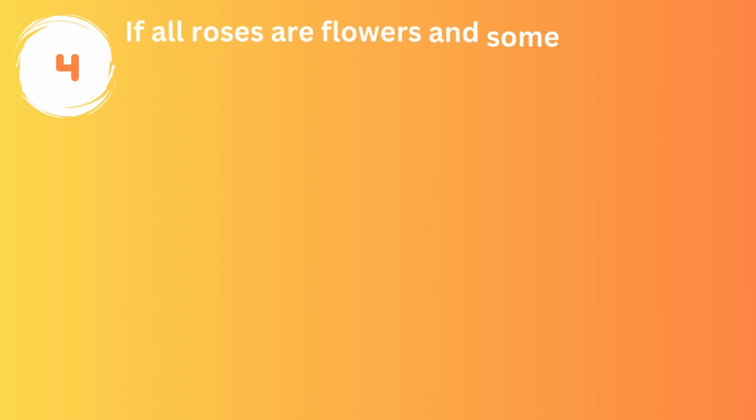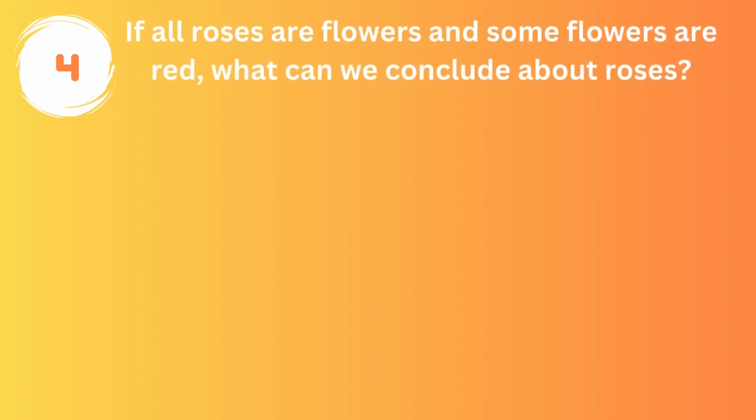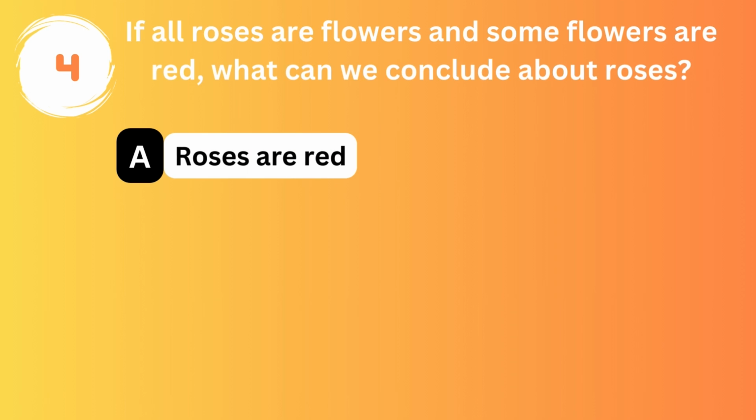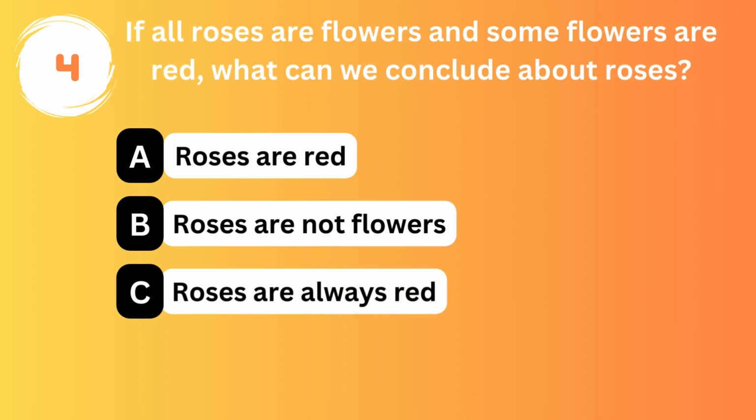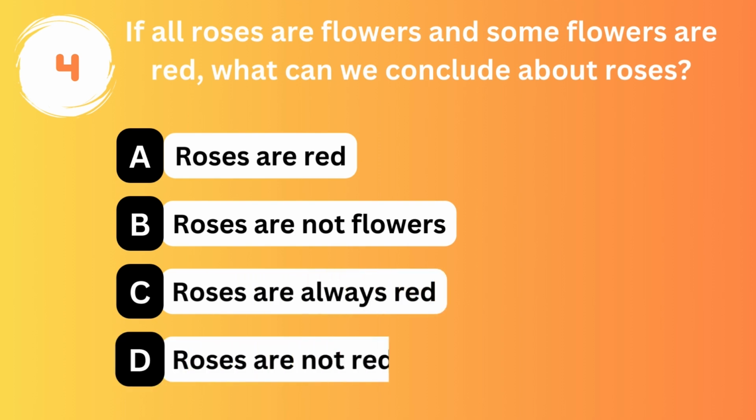If all roses are flowers and some flowers are red, what can we conclude about roses? Option A. Roses are red. Option B. Roses are not flowers. Option C. Roses are always red. Option D. Roses are not red.